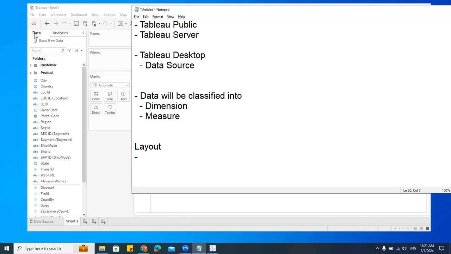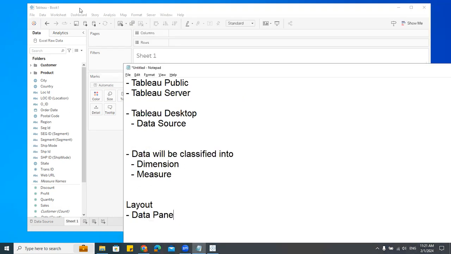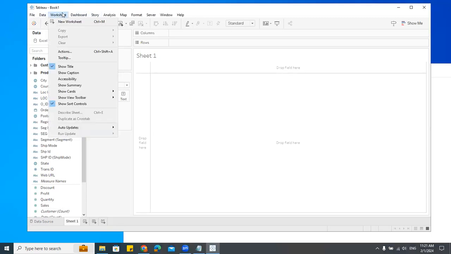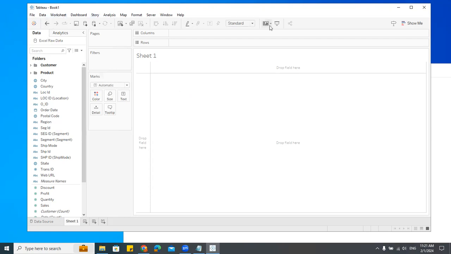First thing is, can you see this? I have this. This is called the data pane, right? Here we have on top the toolbar. This is called the menu bar. What you see at the top is the menu bar, and this is the toolbar.